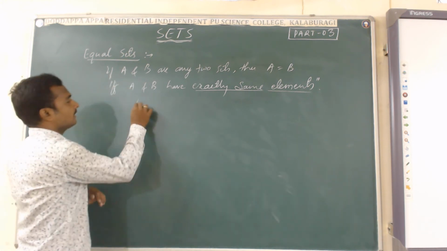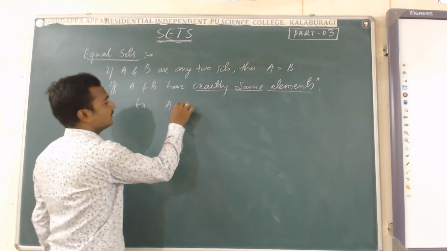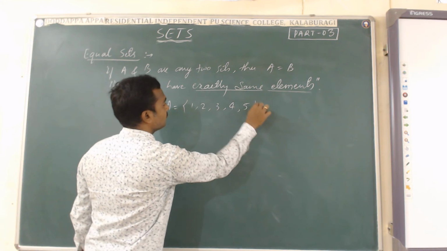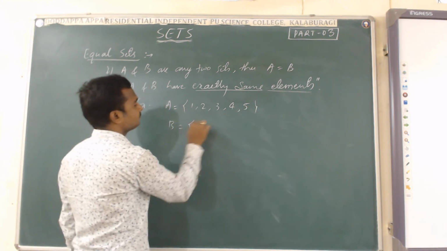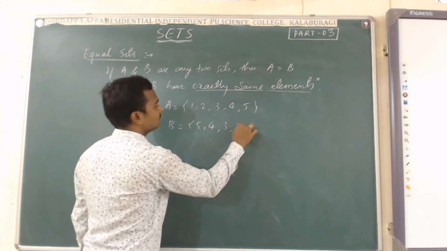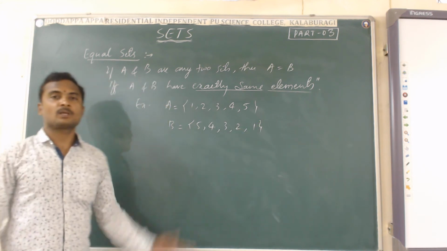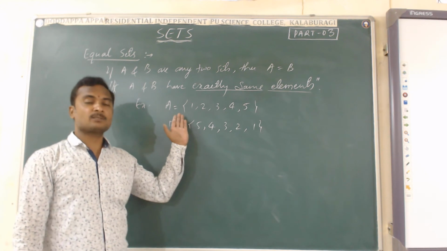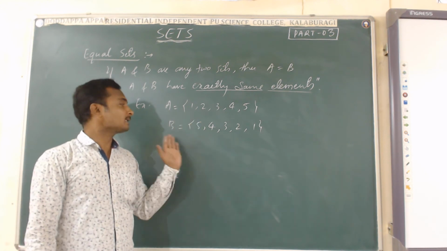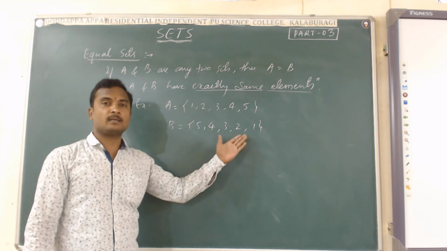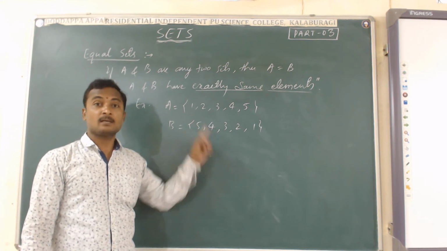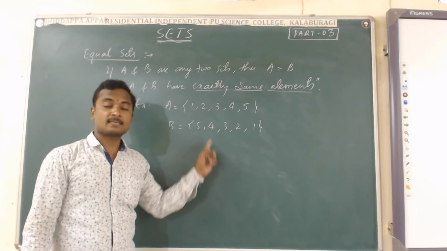The example: the set A contains 1, 2, 3, 4, 5 and the set B contains 5, 4, 3, 2, 1. You can observe clearly that both the sets have exactly the same elements.